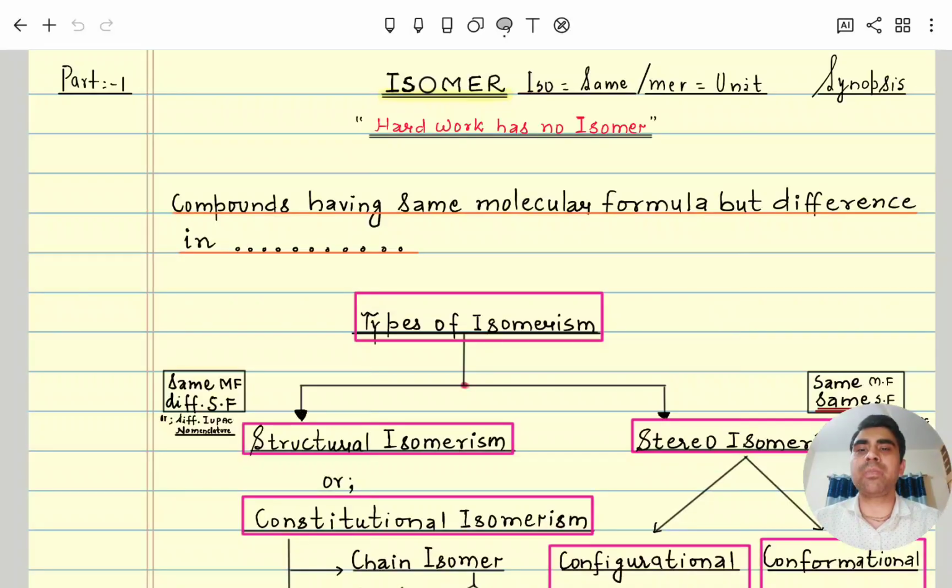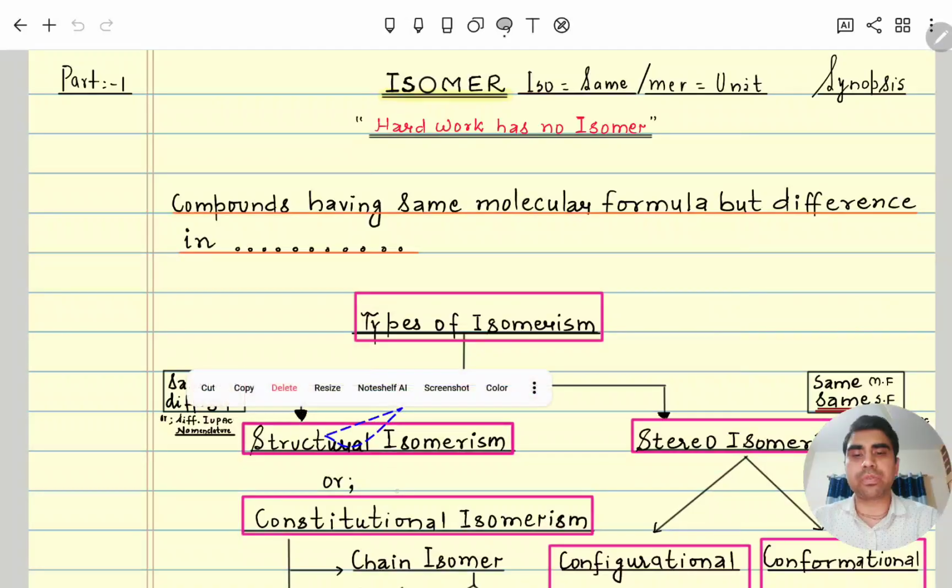So let's start. Compounds having the same molecular formula but a difference in what? Whatever name comes, that only will be different. If I am telling structural isomerism, the molecular formula is the same and the structure will be different. If I am telling stereoisomerism, the molecular formula will be the same and the stereo will be different. So isomers are classified broadly into two types: structural isomerism and stereoisomerism.